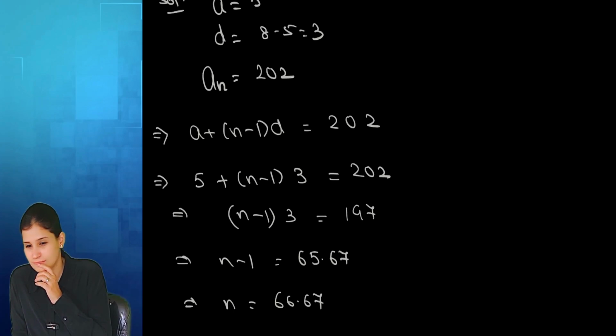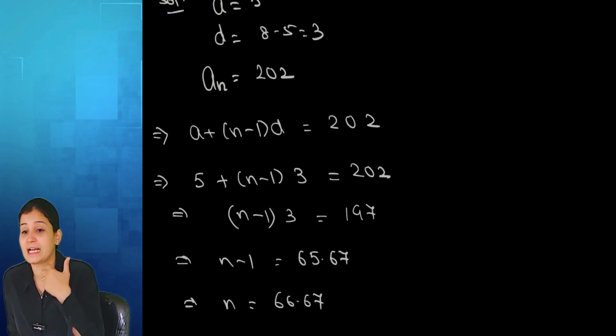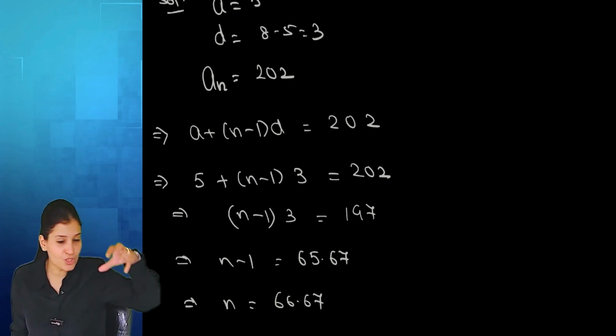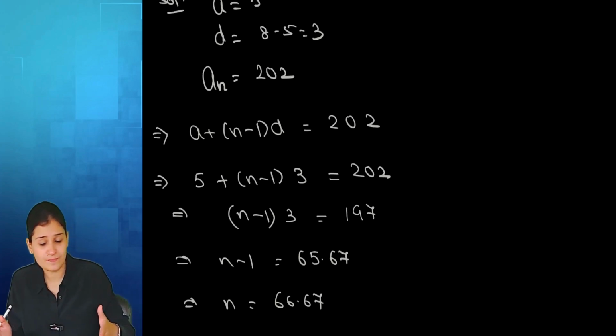No. n was what? Number of terms. I have 1 term, 2 terms, 3 terms, 60 terms. How can I have a decimal? I just said that n is a natural number. What are natural numbers? 1, 2, 3, 4 and so on. I will not have a fraction, I will not have a decimal, I can't have a negative. How can I say that at 66.67 the number is 202? I have a position 66, I have a position 67, I have nothing in between.